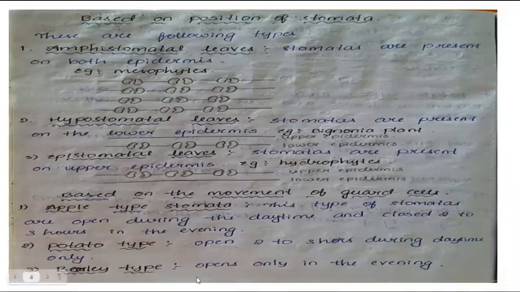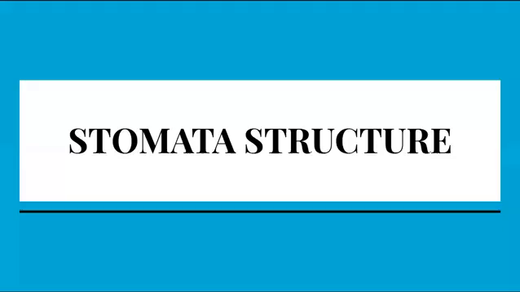Barley type stomata means the stomata are open only in the evening time, but rest of the time they are closed. These are the three types of stomata based on the movement of guard cells. Now we discuss the stomatal structure.